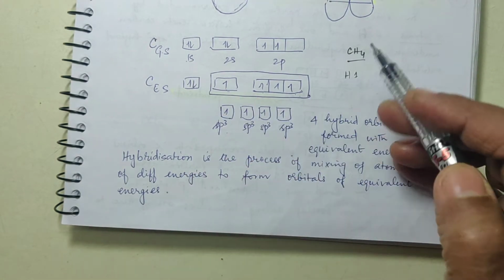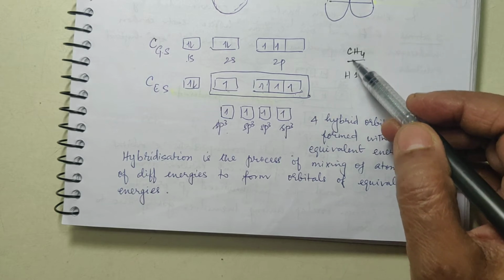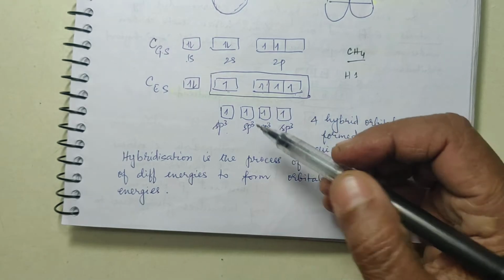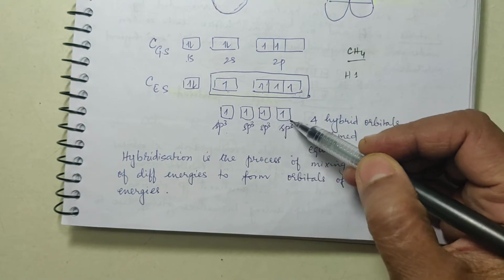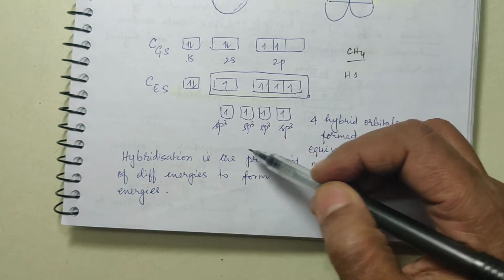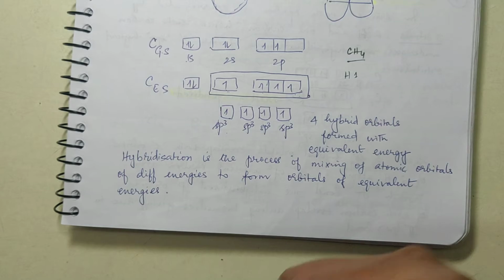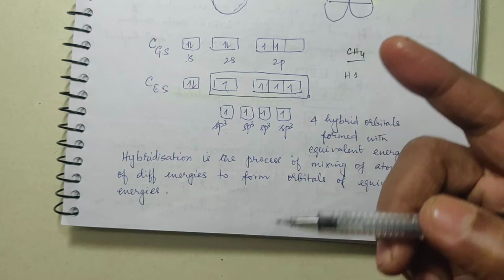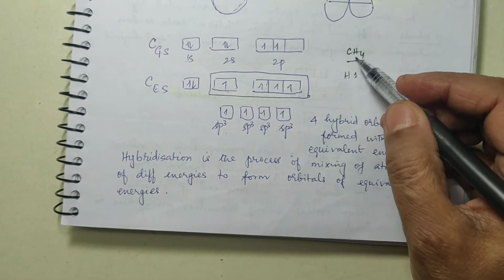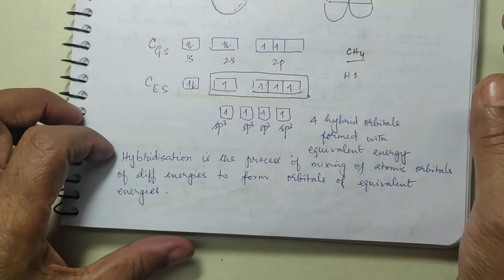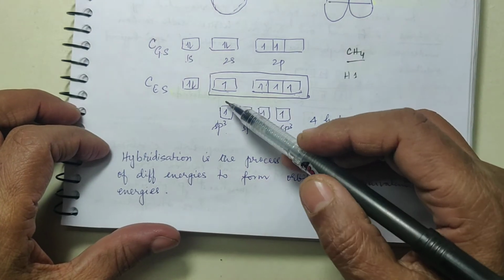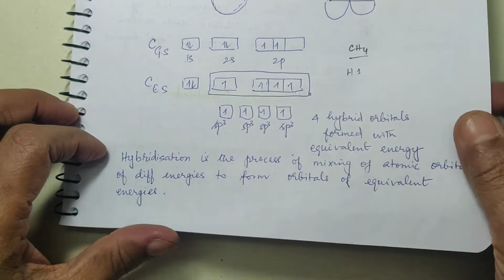Now they are of equivalent energies, and so each and every hydrogen atom will share its s electron with each of the sp3 hybrid orbitals and form a tetrahedral geometry. Is that clear? The purpose behind mixing is to provide orbitals of equivalent energies to all the 4 hydrogen atoms. All the surrounding atoms are treated alike. That is why this hybridization process is taking place.